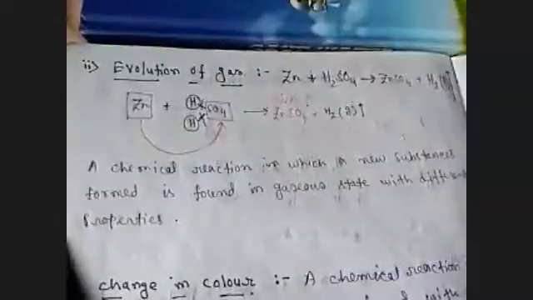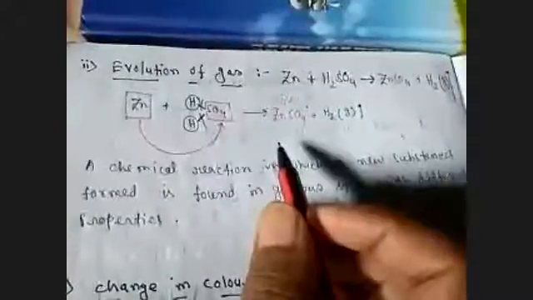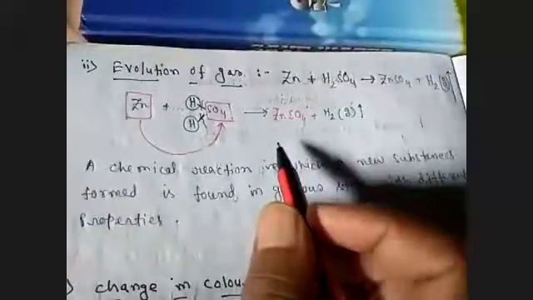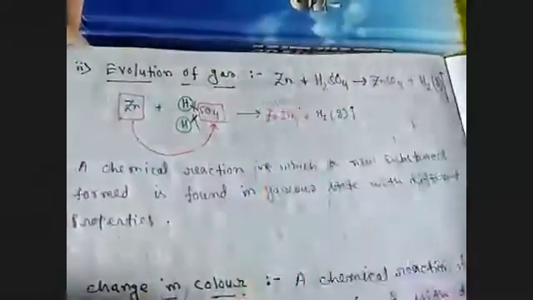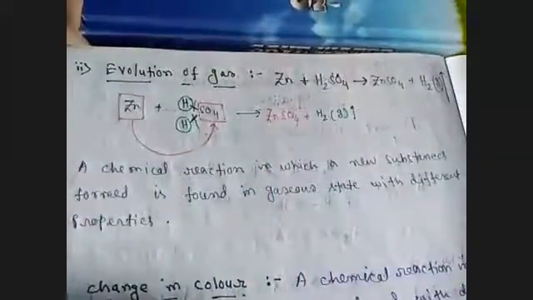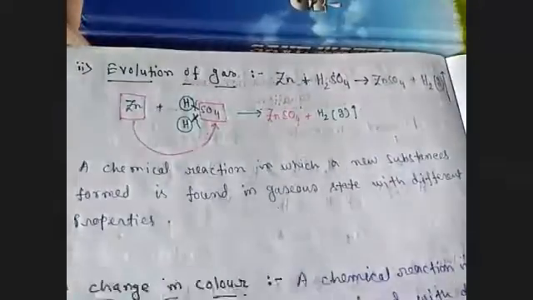Next, evolution of gas. That means when a chemical reaction takes place, in the product we will get some gaseous product, a product which is in gaseous state, and that gas will escape from the reaction medium or the reaction container. That is called evolution of gas.